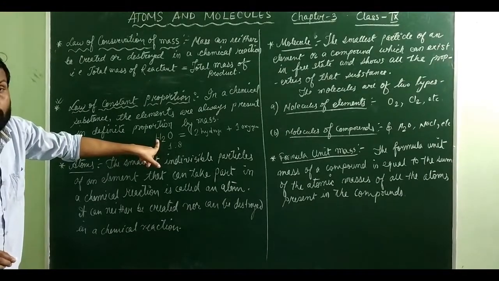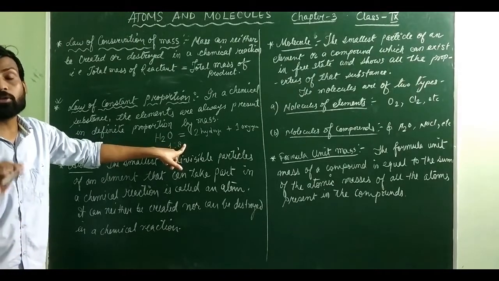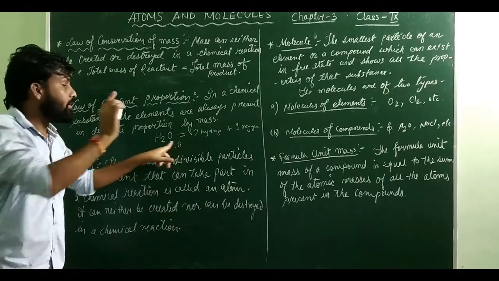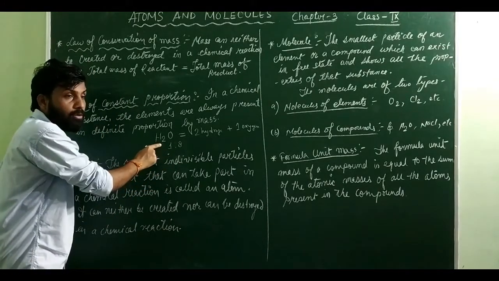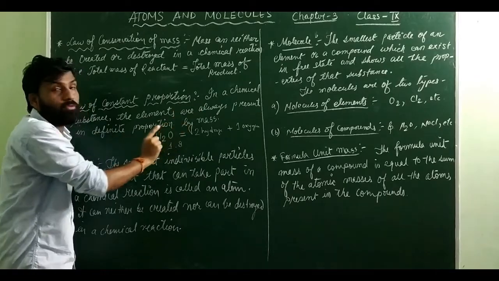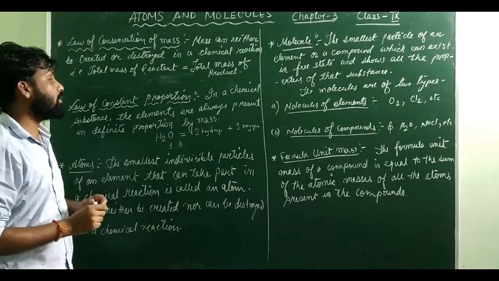of hydrogen is required, then 8 gram of oxygen will be required to form the compound water, and it cannot be changed. It will always be fixed. That means if every time you require 1 gram of hydrogen, the next time the oxygen should be how much? 8 gram. Okay, this is known as the law of constant proportion.